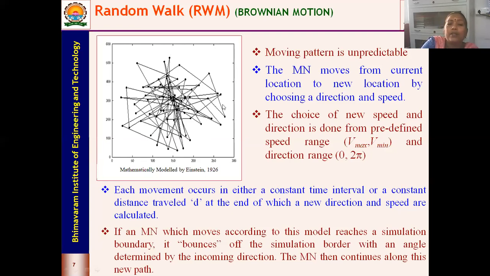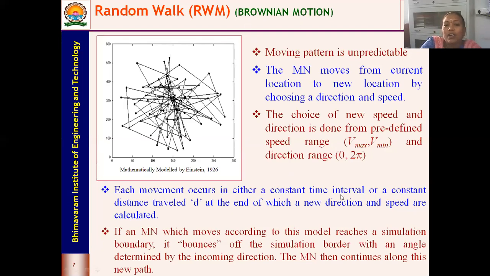In a realistic model, we never have sharp turnings or sudden stops. Since we have sharp turning and sudden stops, this model cannot help in modeling realistic applications. So this is the random walk model, and it's also known as Brownian motion.